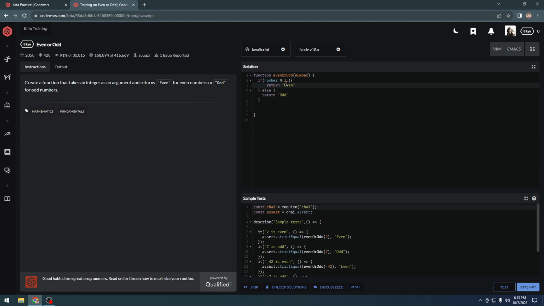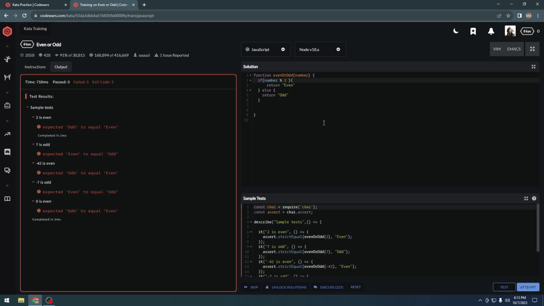So if the remainder is 0, it should be even or odd. It should be even, I think. Yeah, because it's even. We can do this as well, but we don't really need to, I think. But let's go and test.